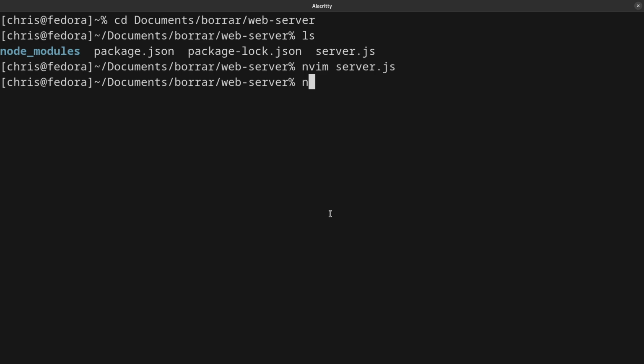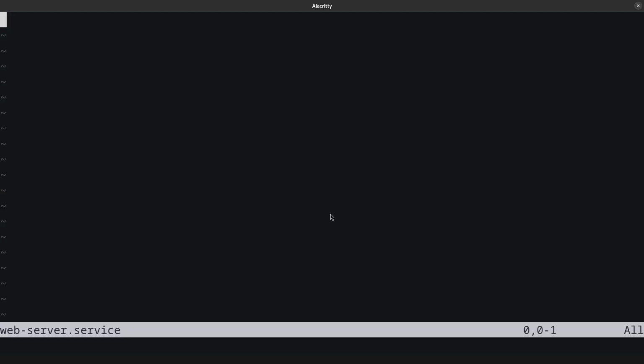To create this, we are going to use, for example, webserver.service. Something important to remember once we create this is the three main sections: Unit, Service, and Install. Yeah, we have to use the square bracket characters, I don't know the name, but you have to use them.